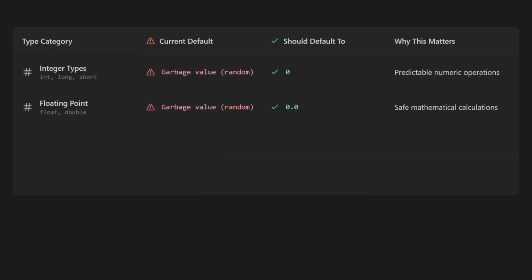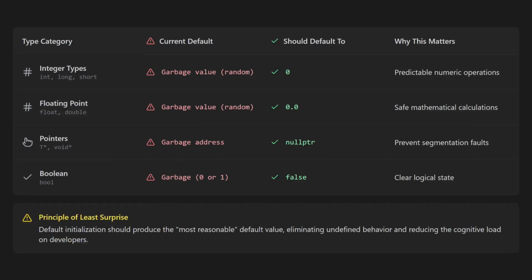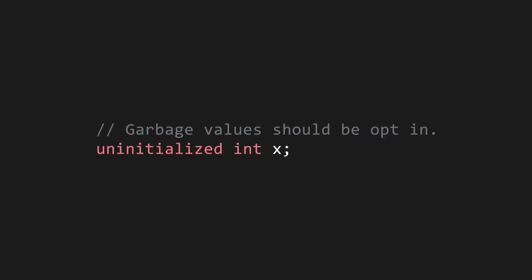Variables should have better default values. Numeric types should default to 0, and pointers should default to null pointer. This aligns with the principle of least surprise, and eliminates a vast class of latent bugs caused by uninitialized memory reads. For those who want more performance, there should be a keyword to leave the variable uninitialized.